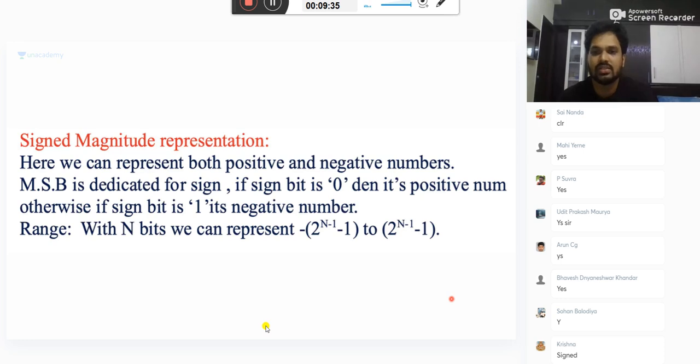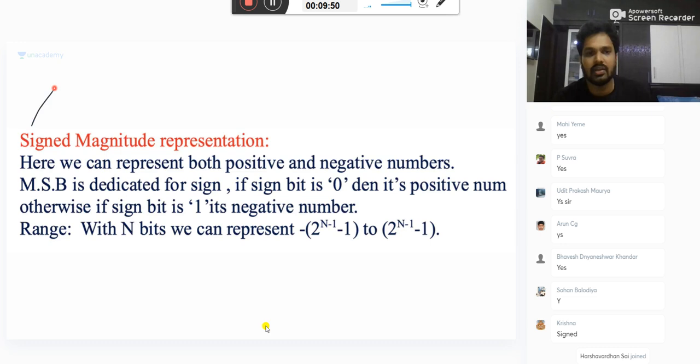So that is about your unsigned magnitude representation. The next one is the signed magnitude representation. Listen here. Forget about this, don't read it until I say. Firstly, let me explain, then you can read it in the proper way. In the signed magnitude, we can represent both positive and negative numbers. Earlier only positive, here both. MSB, the most significant bit, is dedicated for sign.